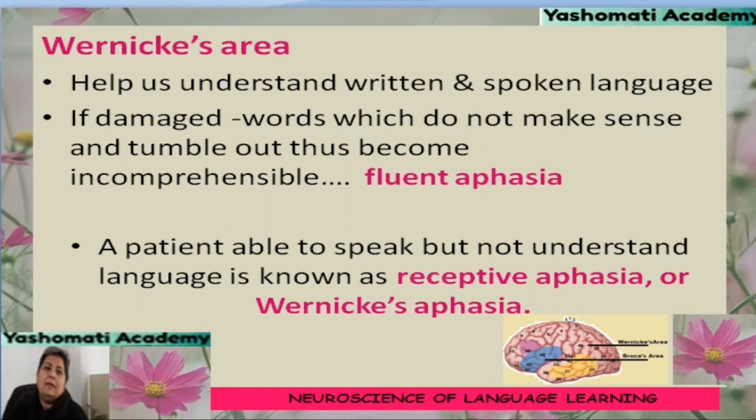It is hard for the person to understand spoken or written language, while the ease of producing connected speech is not very affected. So he is not able to understand what he is speaking or writing, but the speed of speaking or writing is very fast. Patients with Wernicke's aphasia have impaired comprehension of their own speech, and thus they don't recognize that they are making so many errors in their speech.